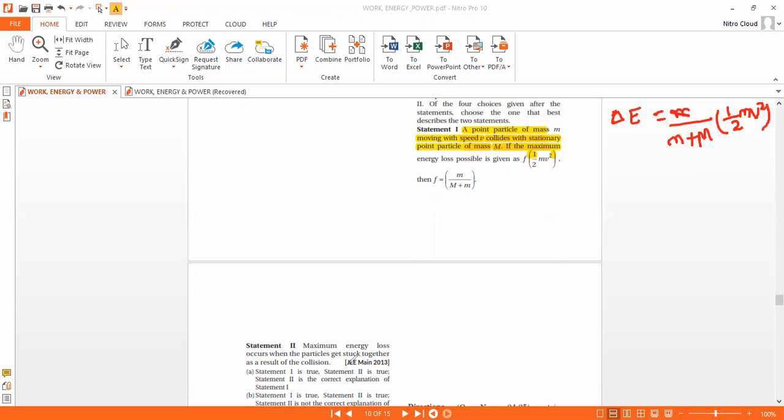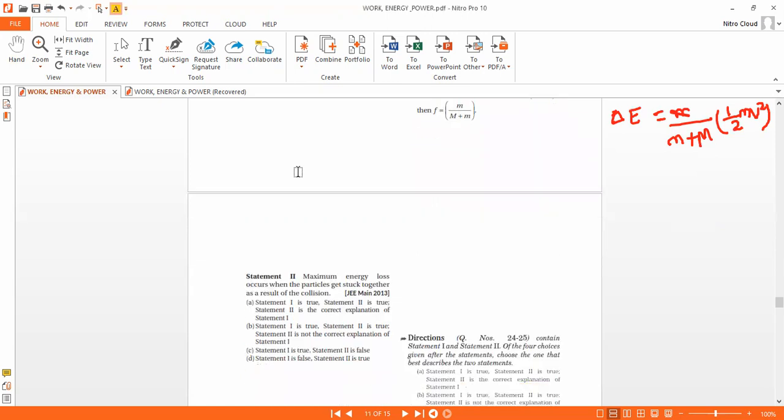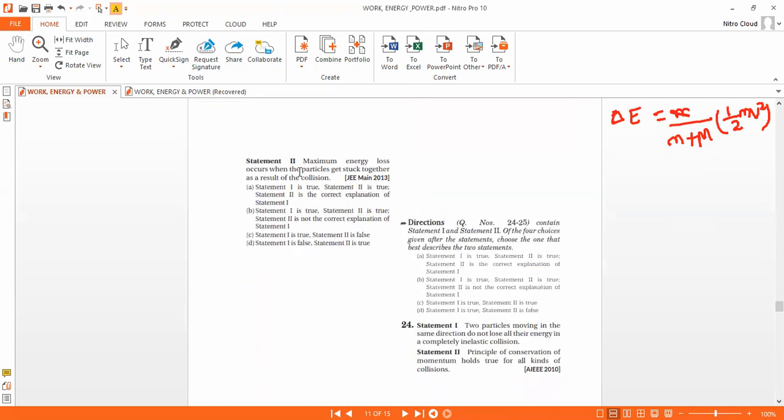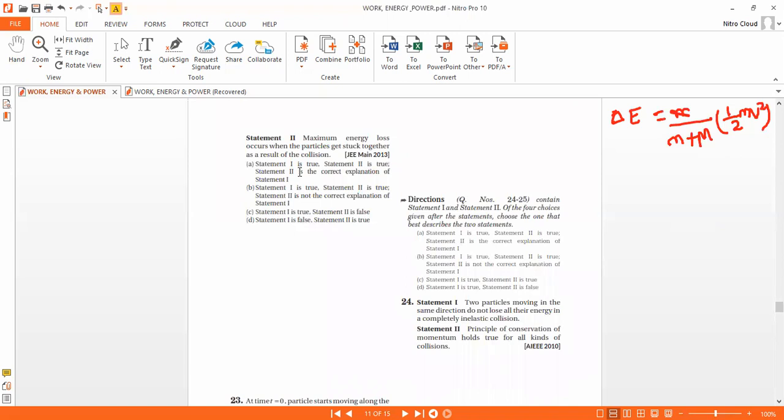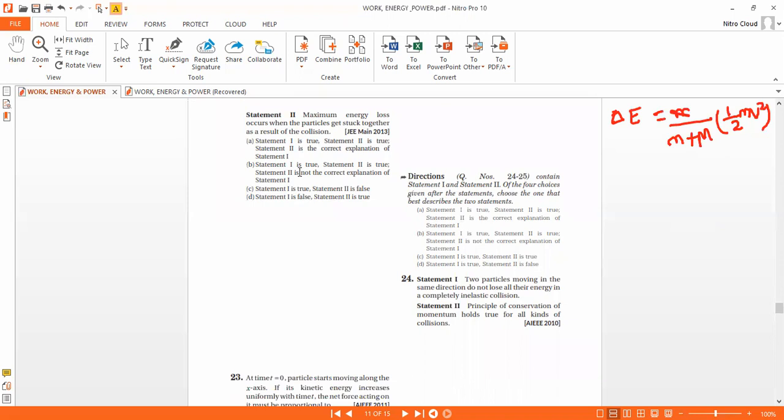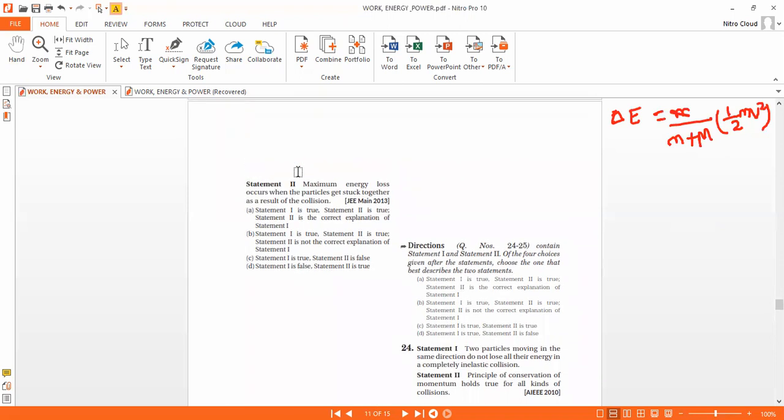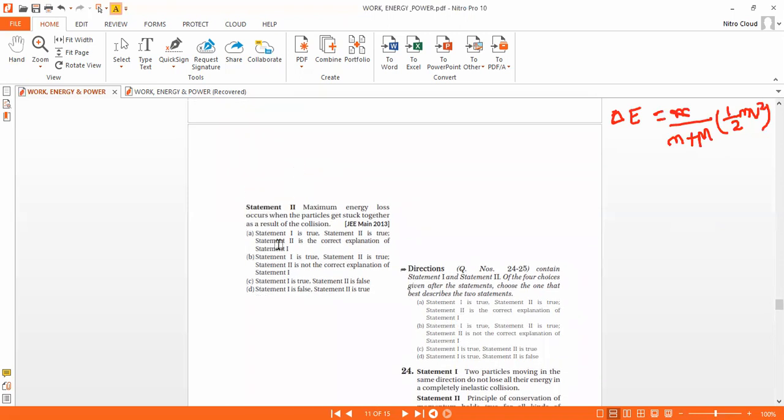And statement 2 is given as: maximum energy loss occurs when the particles get stuck together as a result of the collision. So firstly we need to explain whether statement 1 is true or not.